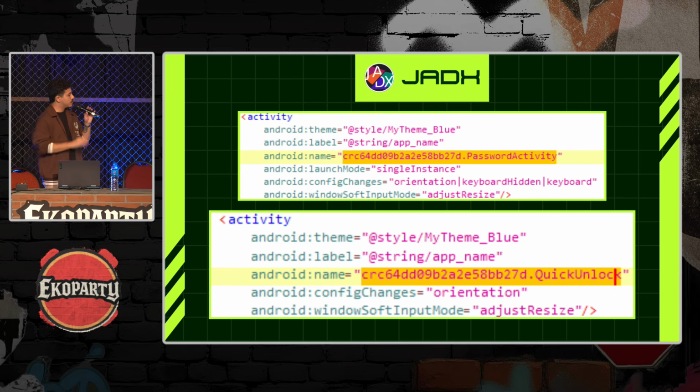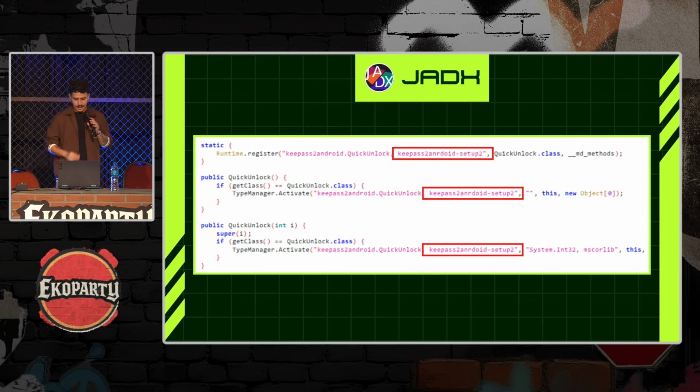So I decided to search for this Quick Unlock activity, all the Quick Unlock related functions in the code. I was looking a little bit further back into the Java code to see where the Quick Unlock method, the Quick Unlock class, was being called, and I found that the library that we have extracted that contains the Quick Unlock logic is this one called KeePass2Android Setup 2. So that's the library that we want to analyze in dnSpy.